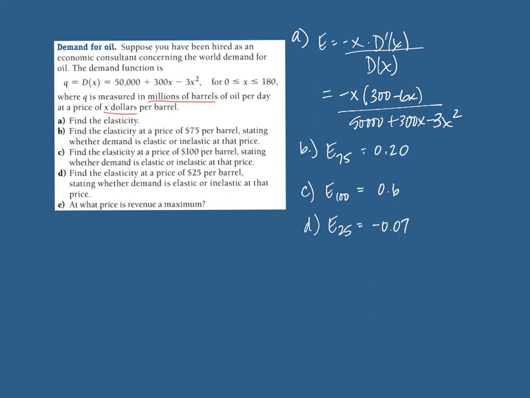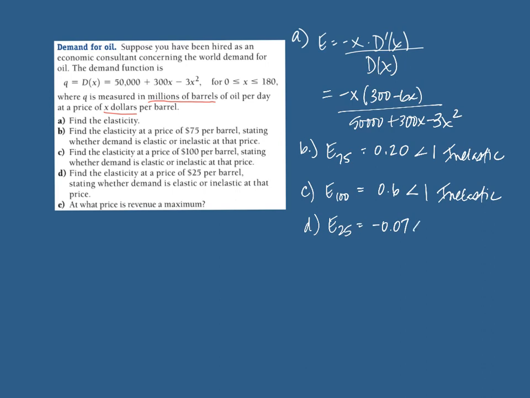Okay, so our result, our elasticity of demand at $75 is 0.20, and that is below 1. So that is inelastic. Very little change in demand for a 1% change in price. E at 100 is 0.6. It's still less than 1, so still inelastic. So we're still not seeing a huge change in demand for a small change in price. And E at 25, I get negative 0.07.